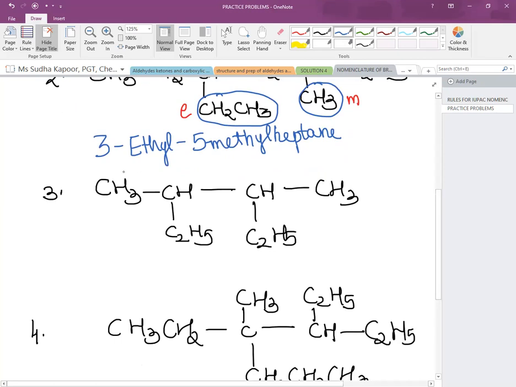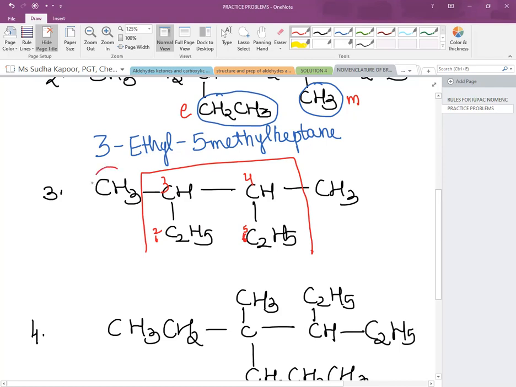In this one, there is a long chain which seems to be of 4 carbon. But if we move in a zigzag manner, considering the longest chain rule, we find that these are the 2 carbons, CH2 and CH3. 1, 2, 3, 4, 5, and 6. Because actually C2H5 is CH2 and CH3. So the longest chain is not of the 4 carbon, but of the 6 carbon.